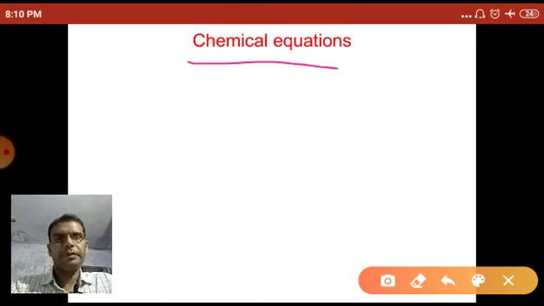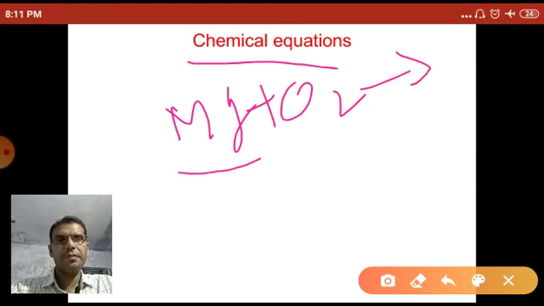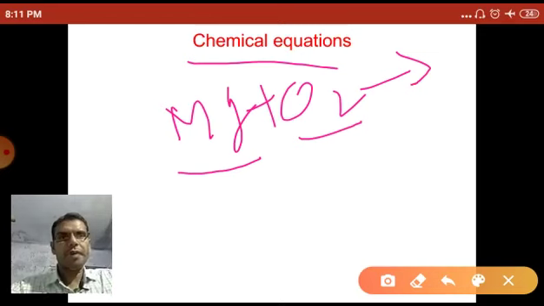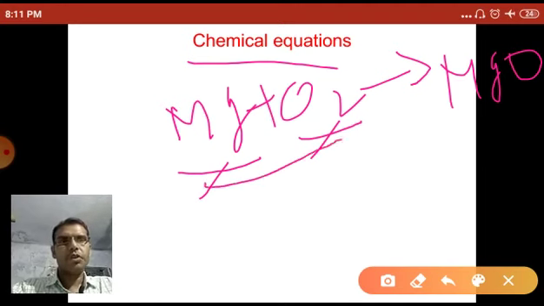For example, when magnesium burns in the presence of oxygen, it produces magnesium oxide. The magnesium is represented by the symbol Mg, oxygen by the formula O2. They produce magnesium oxide, whose formula is MgO. In this reaction, Mg plus O2 are the reactants, and MgO is the product.